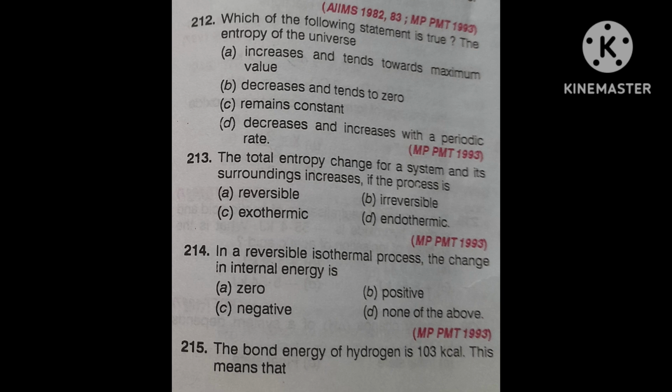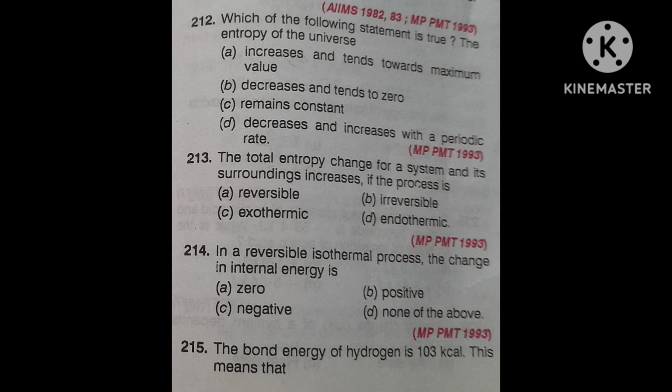Its correct answer is irreversible. The total entropy change for a system and its surroundings increases if the process is irreversible. Why irreversible?